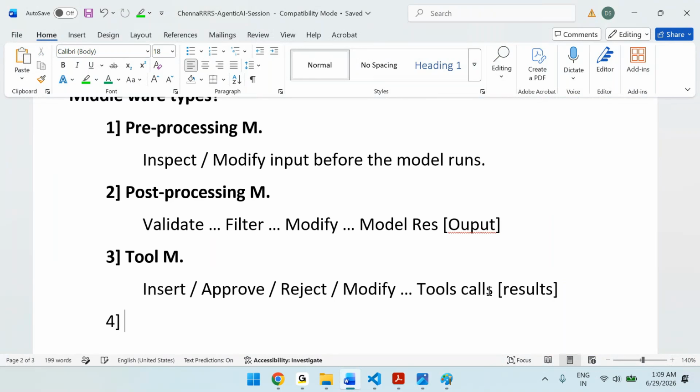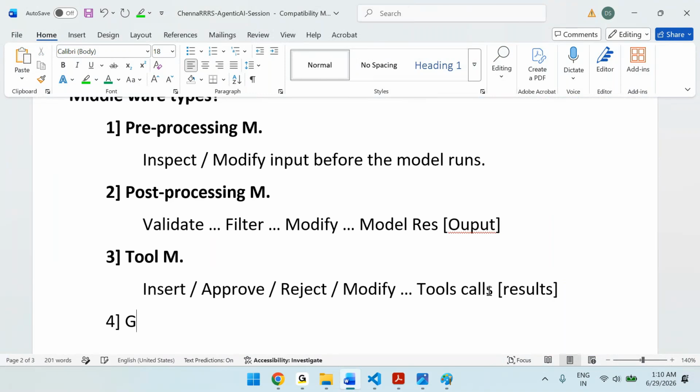We have created so many tools, you remember weather tools, web search tools, Tavily tools. If you want to inspect or modify the tool calls, then we can use tool middlewares.